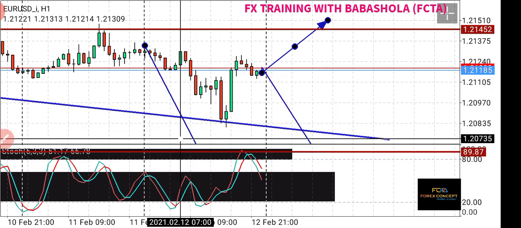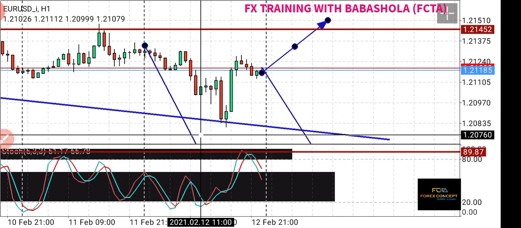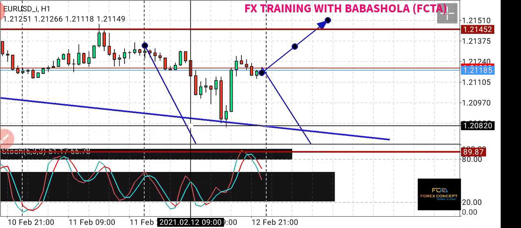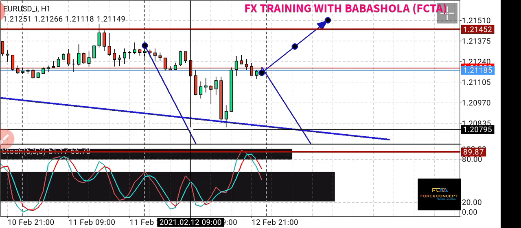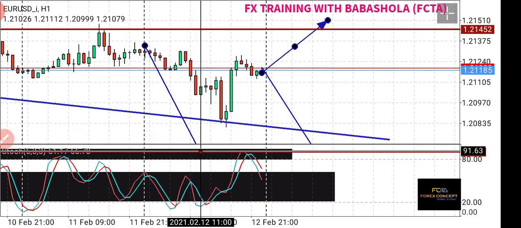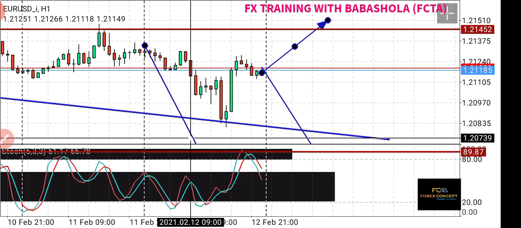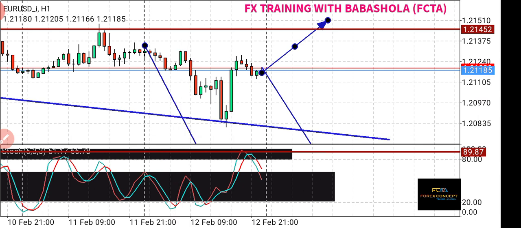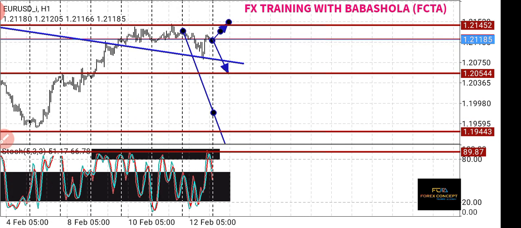But I would prefer a short trade, especially at the break of this key support 1.20795. But if you want to play it safe, then you can short at 1.20544.